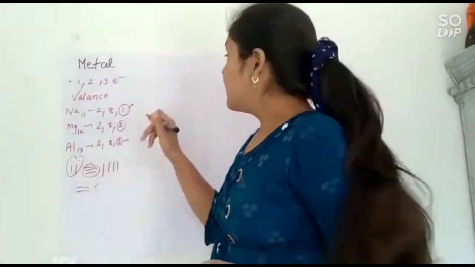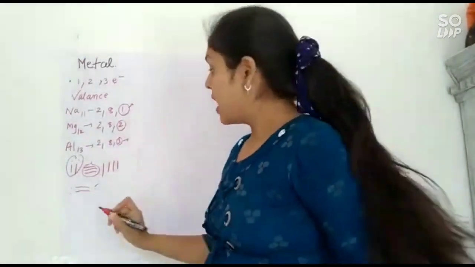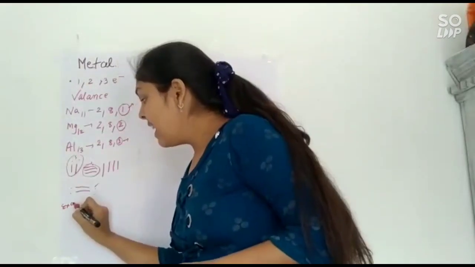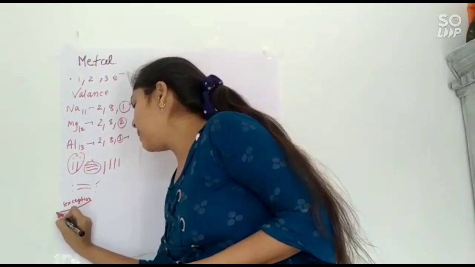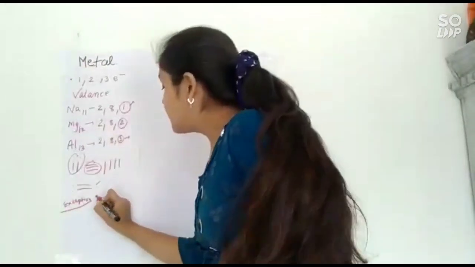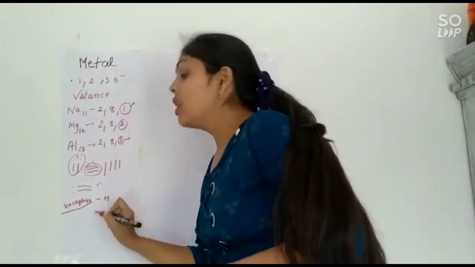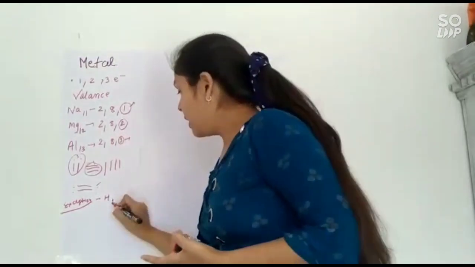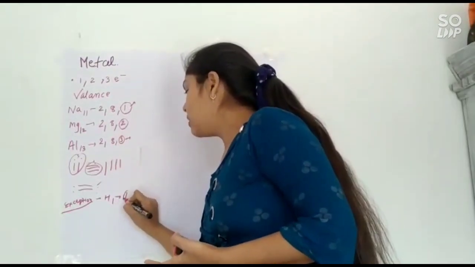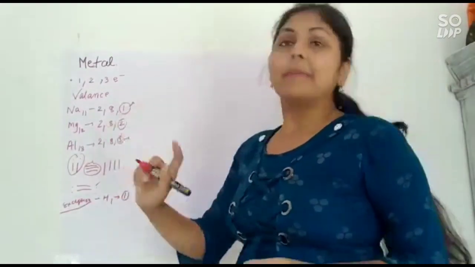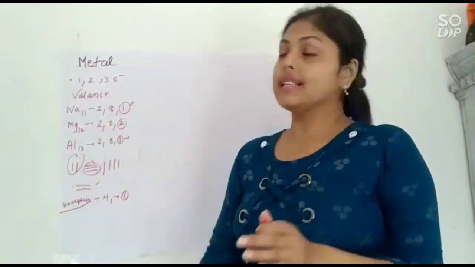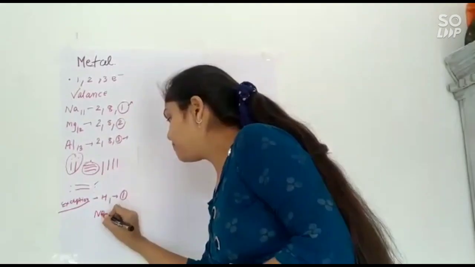Here is the exception, which is hydrogen. In chemistry you will read about lots of exceptions. Hydrogen has atomic number 1 and also has 1 electron in its valence shell, so it should be a metal, but it is not a metal, it is a non-metal.